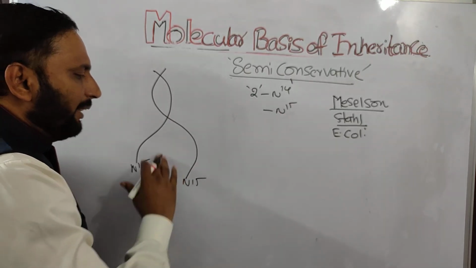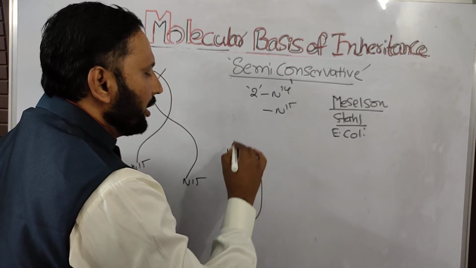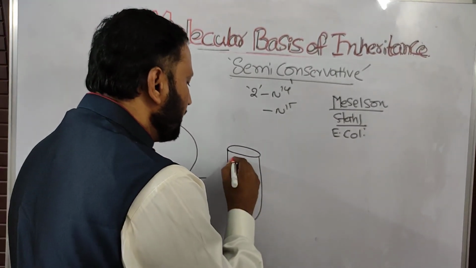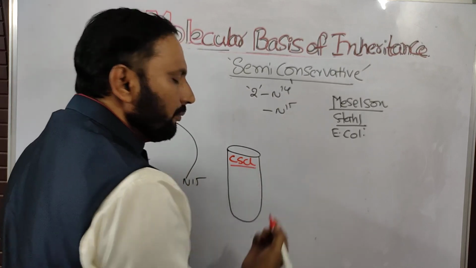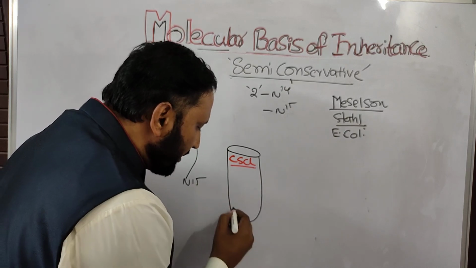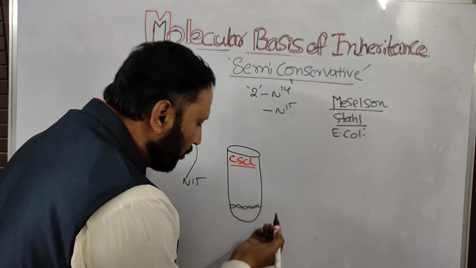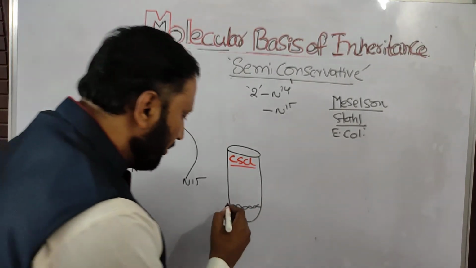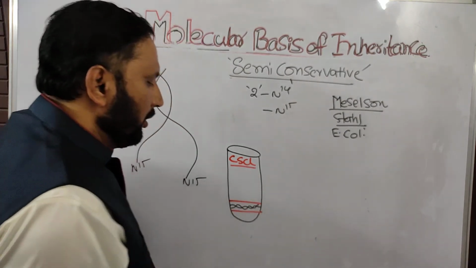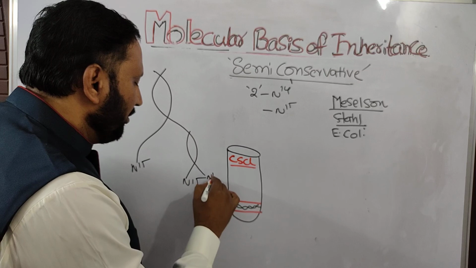When these DNA strands undergo centrifugation in a test tube in the presence of cesium chloride, all of them are placed at the bottom of the test tube because they have nucleotides with the heavy isotope. So both strands are N15 and N15.